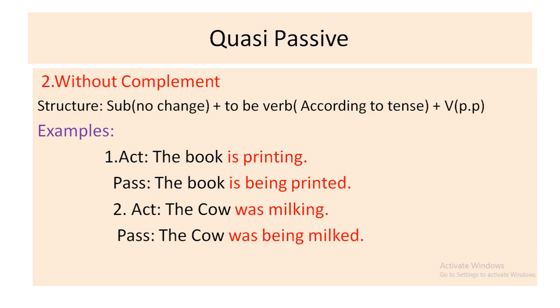Second one, the cow was milking. Your answer will be the cow was being milked. Milk, past participle form, milked.